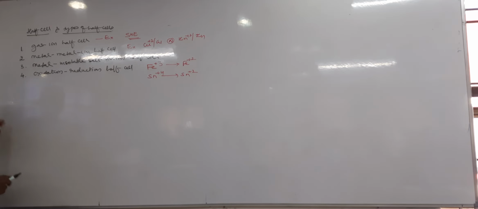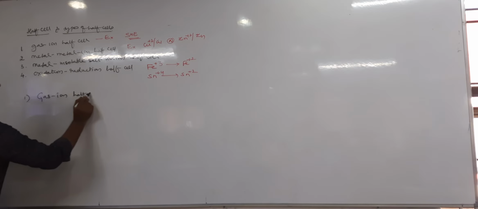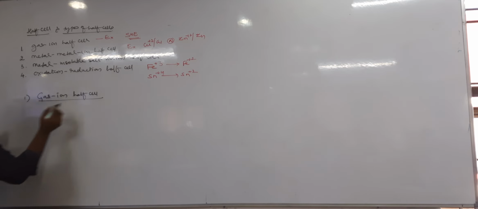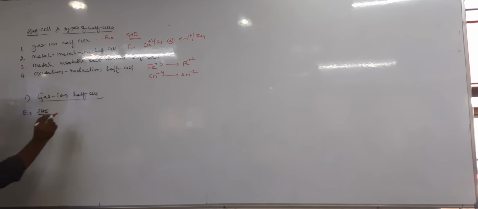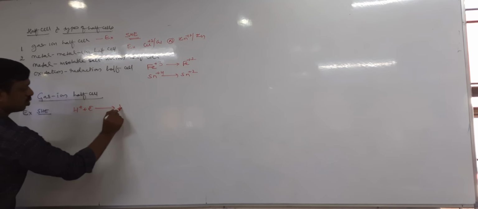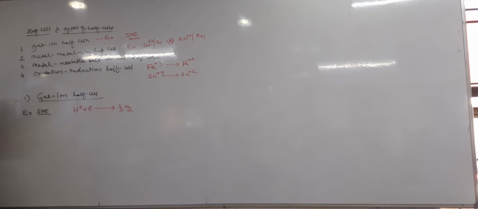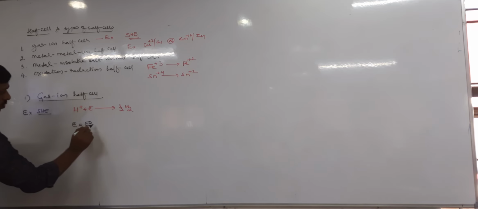And now let's see, first one is gas ion. Write down. Gas ion half cell. Example, SHE, standard hydrogen electrode. Can you tell me, what is the reduction reaction in SHE? H+ plus electron gives rise to half H2. Okay, write its potential. E equal to E naught.